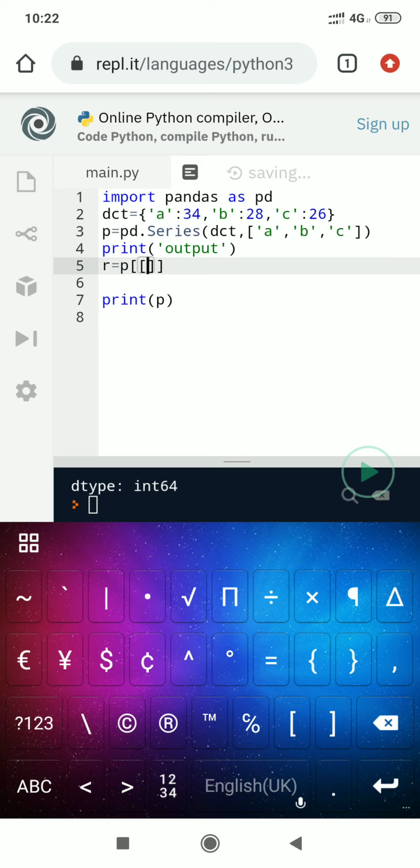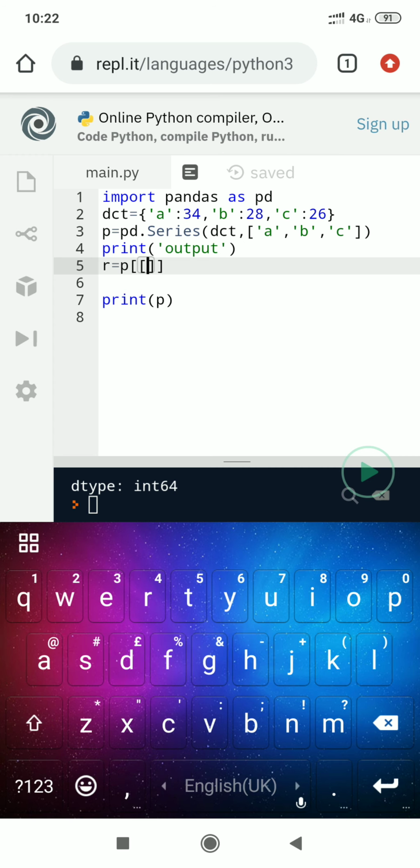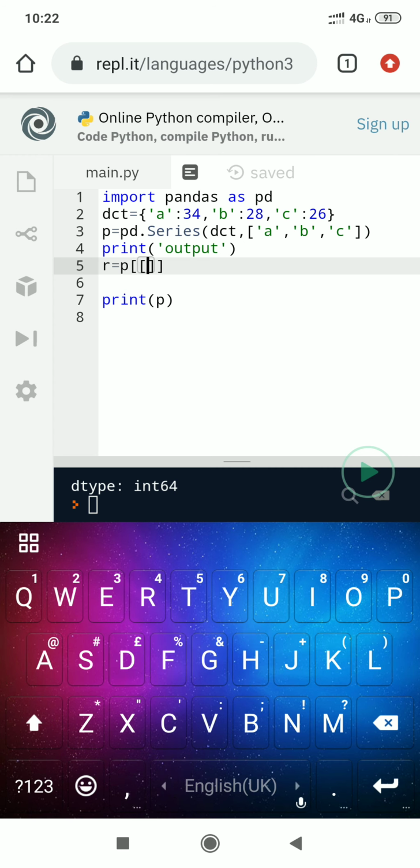This point is to be noted that we have to create nested brackets, because first one displays the whole series, whereas second one is used to mention especially over the labels.